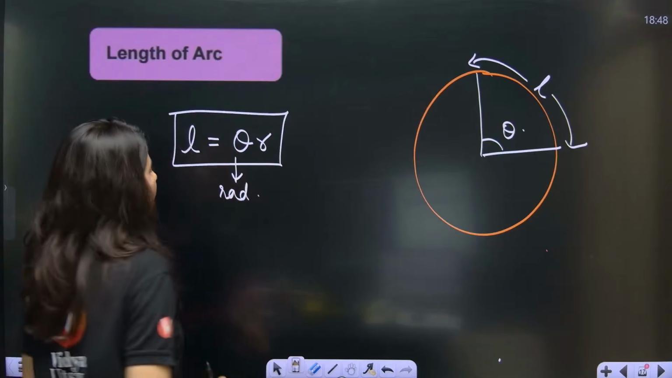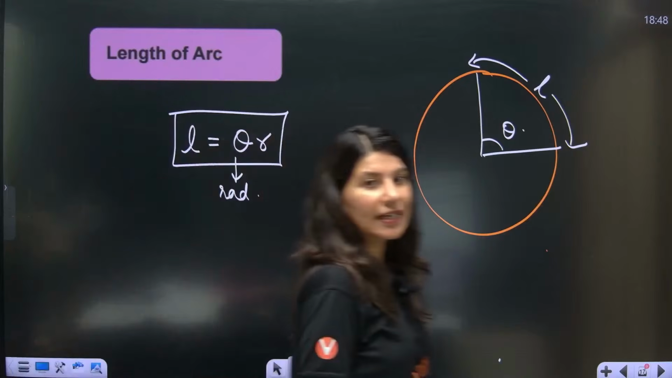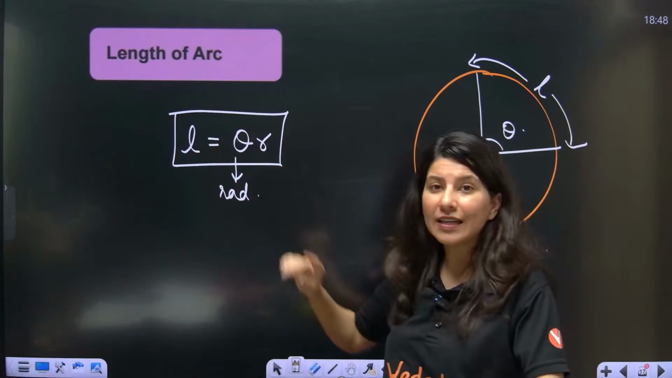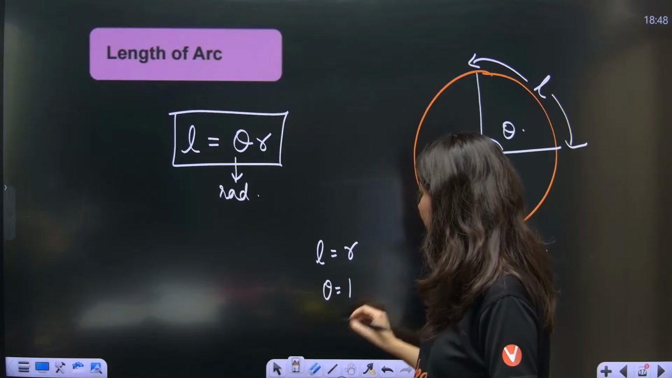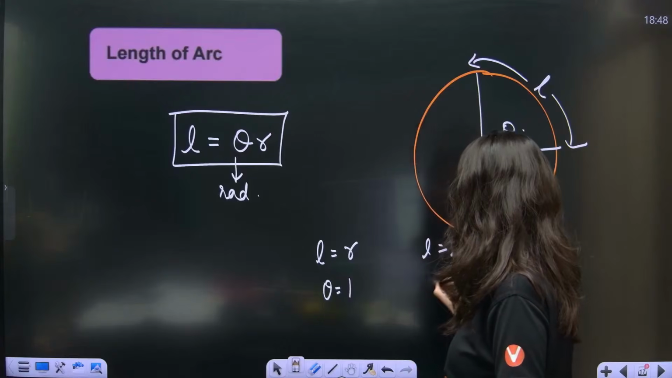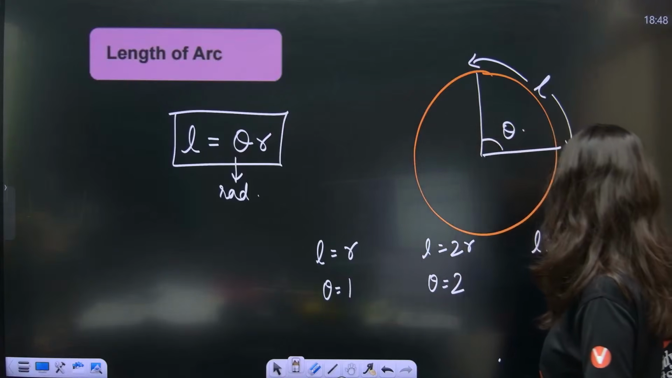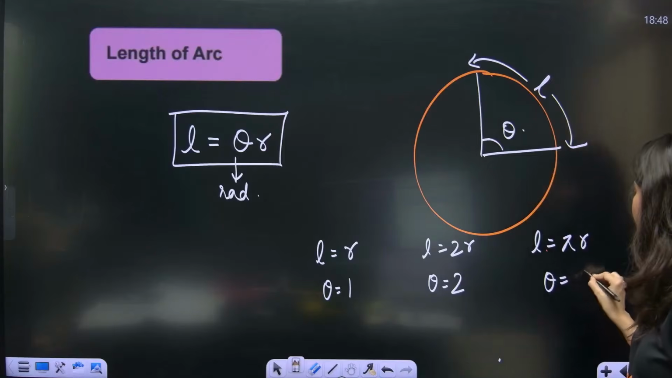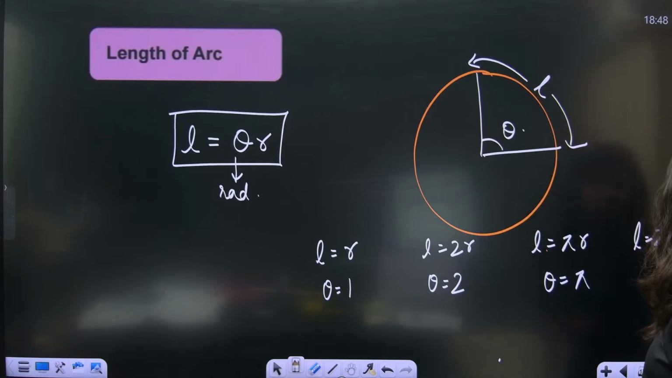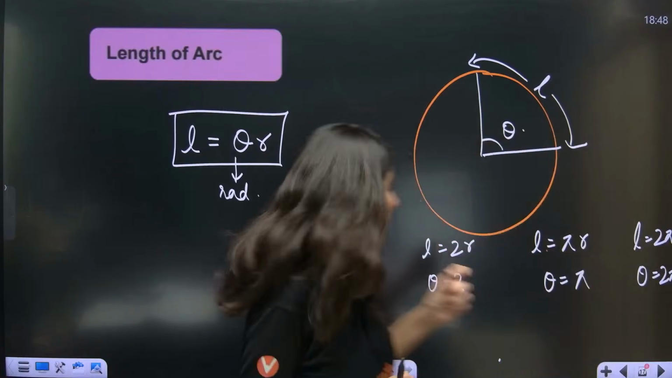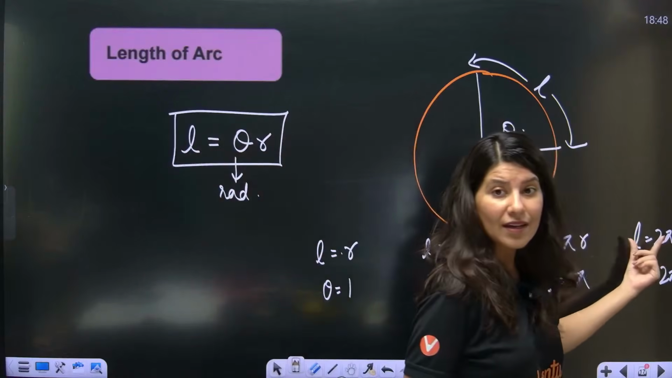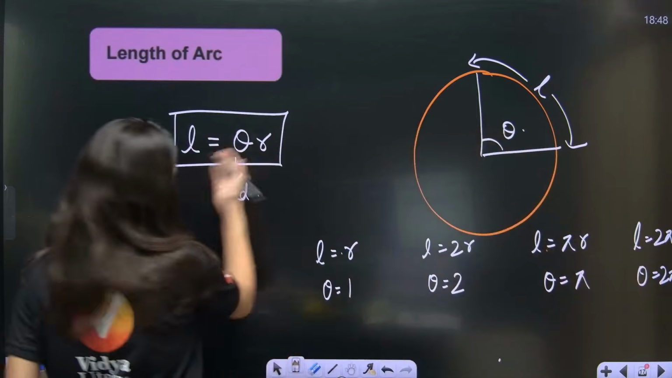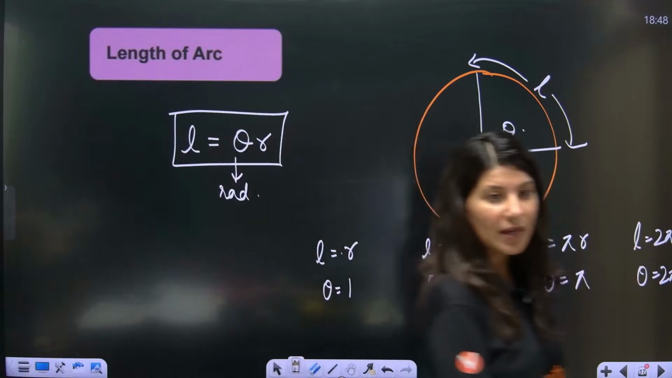So remember, when your length is R, so length is equal to R, theta is 1 radian. Length is equal to 2R, theta is 2 radian. Length is equal to pi R, theta is pi radian. And length is equal to 2 pi R, theta is 2 pi. Yes or no? What does that mean? This gives you a formula. L is equal to 1 R. L is equal to 2 R. L is equal to pi R. L is equal to 2 pi R. That means L is equal to theta R. Can you see the formula? Can you frame the formula?